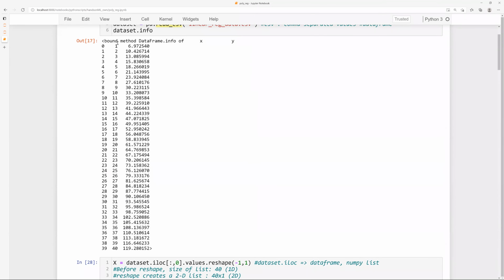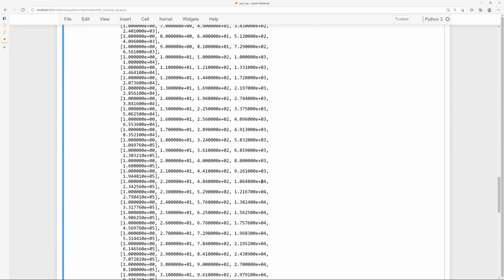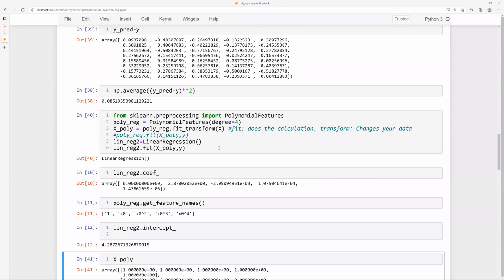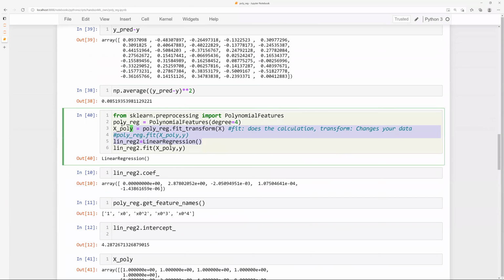1 to the power 1 is 1, then so on and so forth. Then the second value is 2, then 2 to the power 2, 4, 8, and so on. Okay, is that all right? So that is what is happening here. Obviously it is converting them into floats, so that is why you're seeing these weird values, but otherwise they are all integers. Okay, and obviously we want to do our calculations in float because most of the time we want to do some numerical calculations, so float fits obviously better than integers.